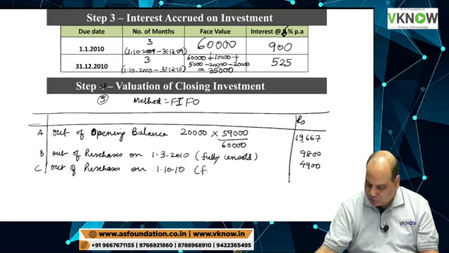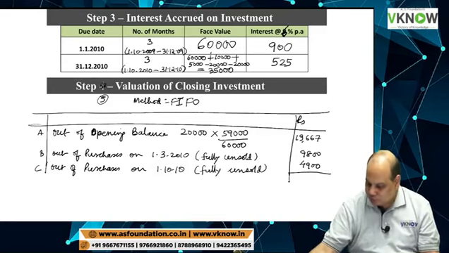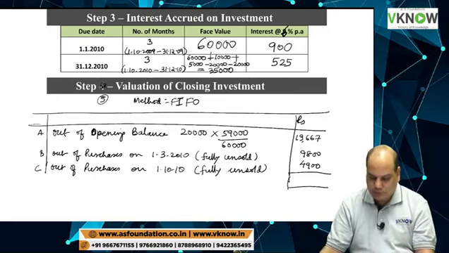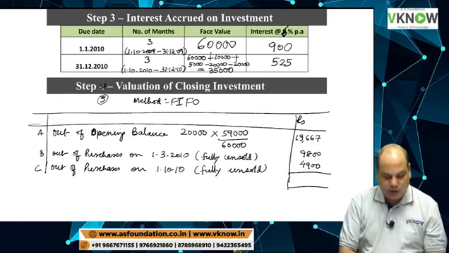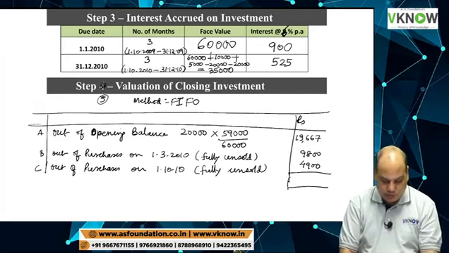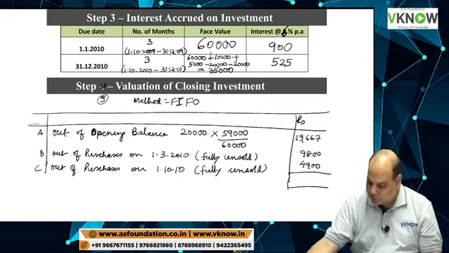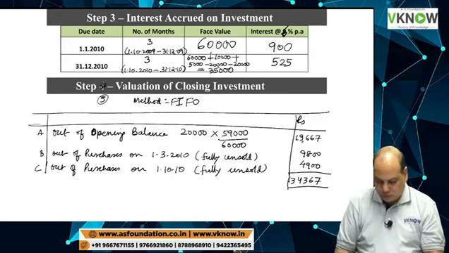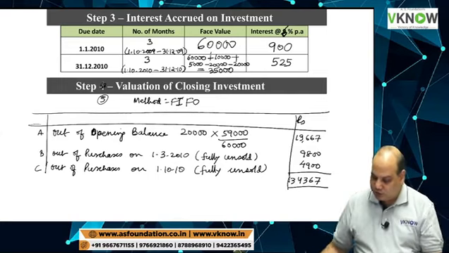So take the total of that: 19,667 plus 9800 plus 4900. So that comes to 34367. That is the value of closing investment.